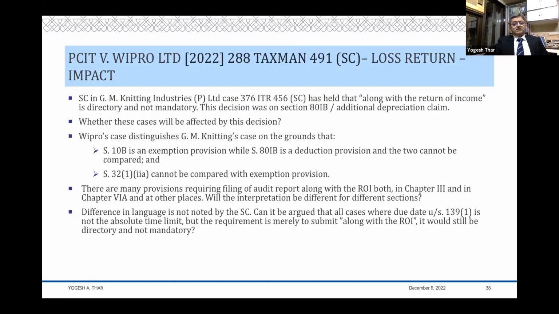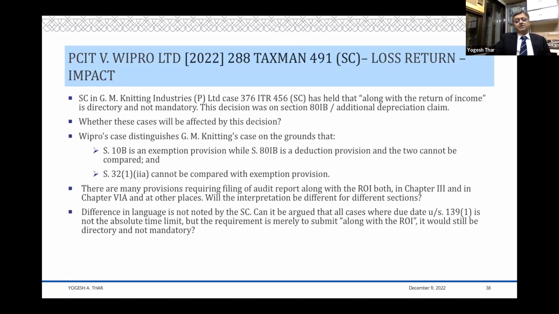And the Supreme Court says that when this was pointed out, no, this particular case law was on 32(1)(iia) and 80IB. 10B is an exemption provision. 80IB is a deduction provision. You can't compare the two, and therefore I'll not look at that. And 32(1)(iia) also cannot be compared with an exemption provision, and therefore I'll not look at that decision. So this is the way in which the Supreme Court has distinguished this decision, and this is something which creates a problem or raises doubts going forward.